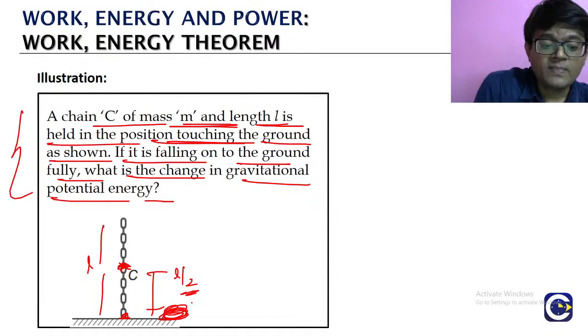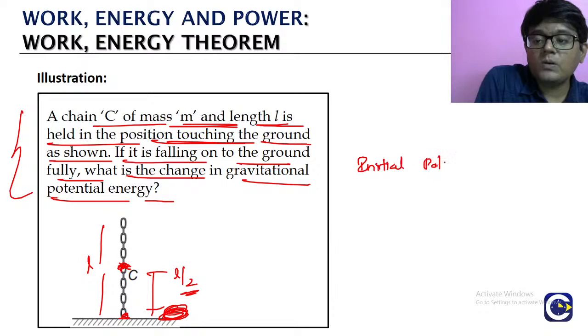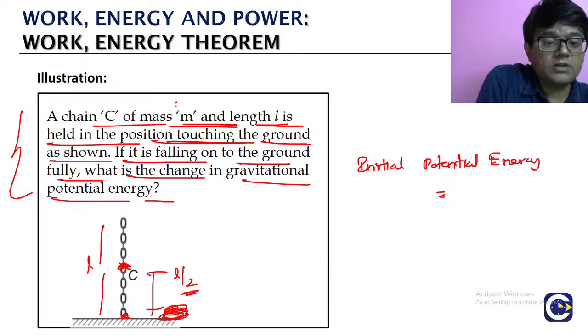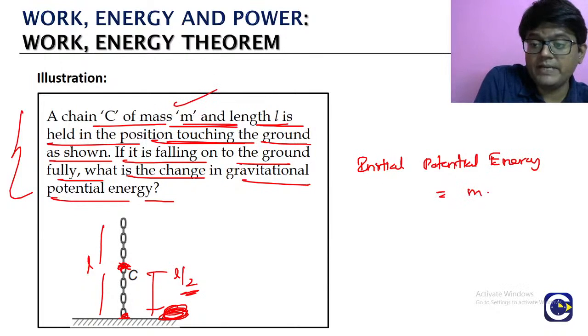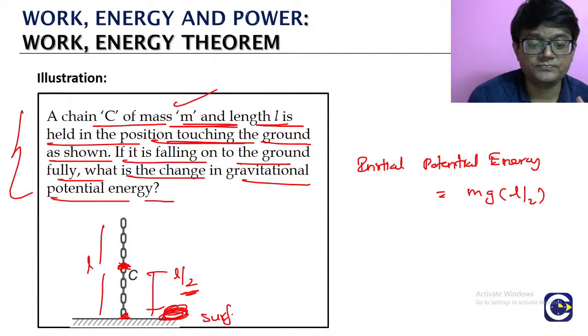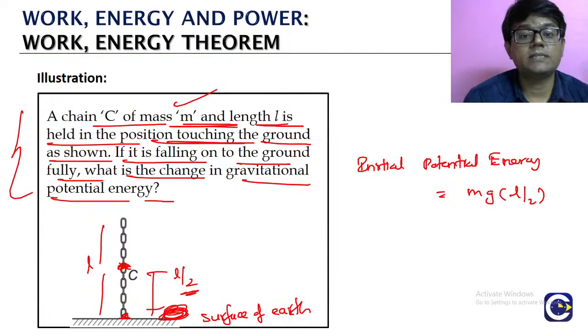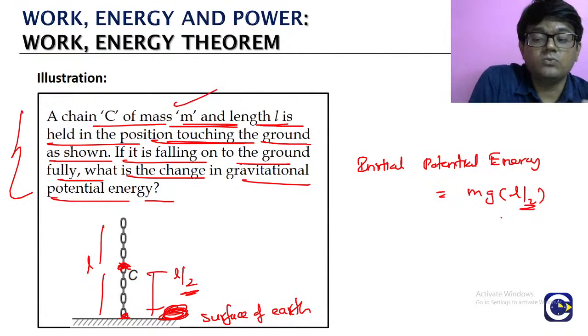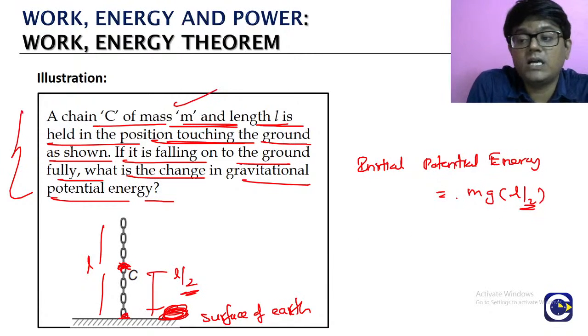So the initial potential energy of the chain, its mass is given as m. So m into g into the height of the geometric center above the surface of the earth. What is the height of the geometric center above the surface of the earth? L by 2. So the initial potential energy is m into g into L by 2. Okay?